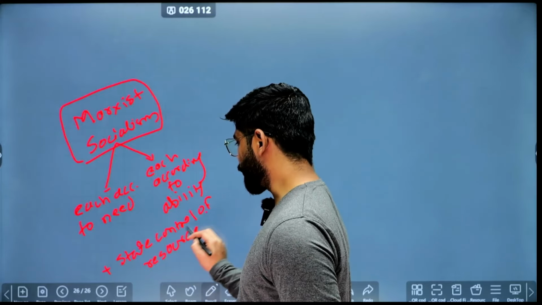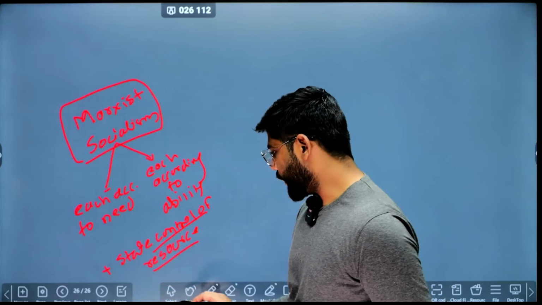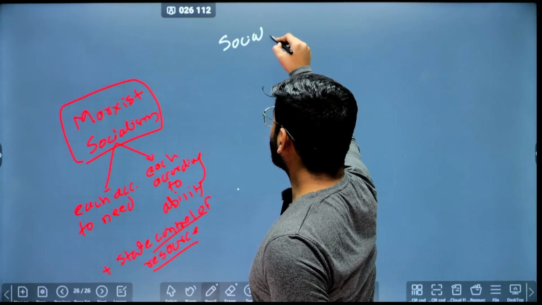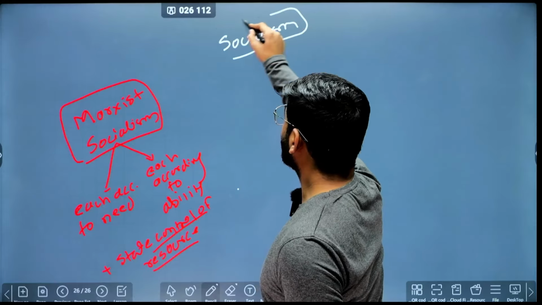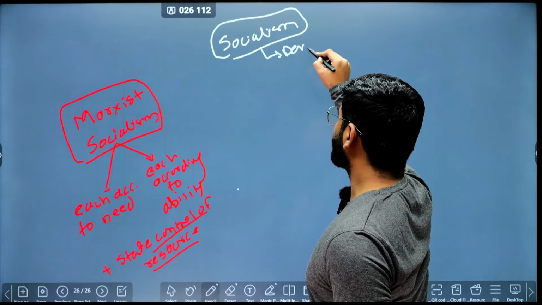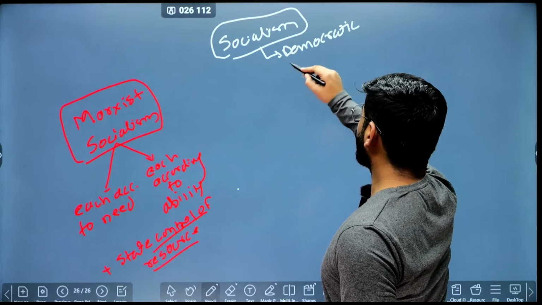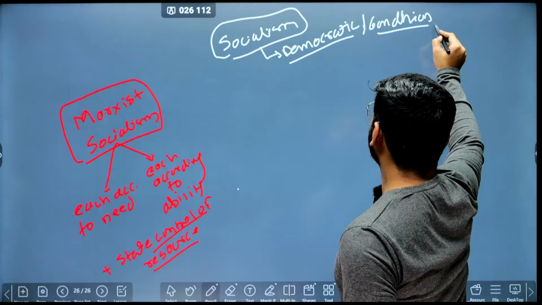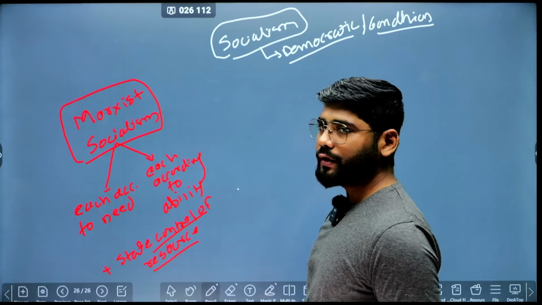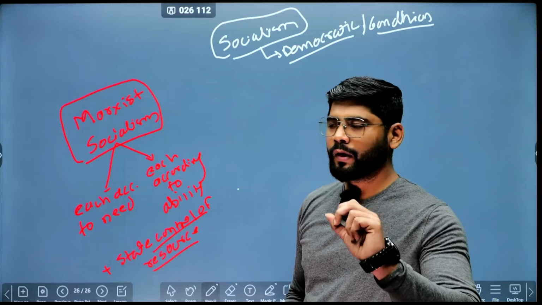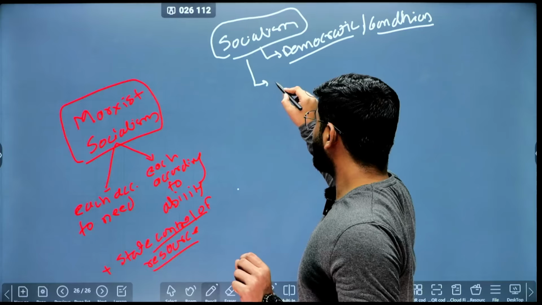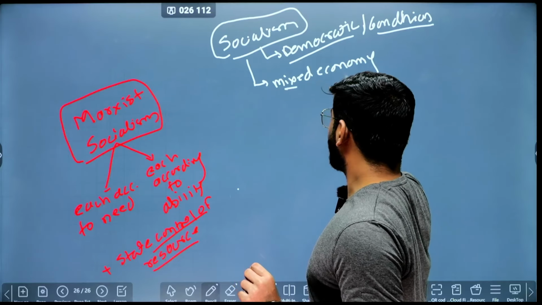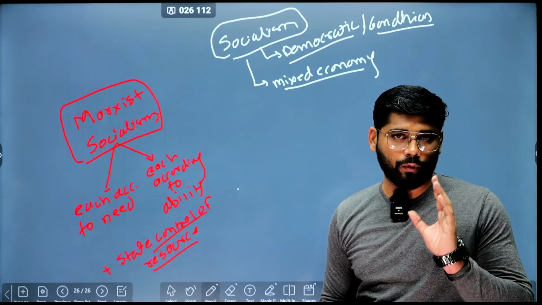But when it comes to the Indian Constitution, it is quite different. What we call Indian socialism is a democratic socialism. Democratic socialism can be called Gandhian socialism, because it is heavily tilted towards Gandhian socialism. Now, what is the difference between Marxist socialism and Indian socialism? One difference is that we promote a mixed economy, instead of state control of all the resources.